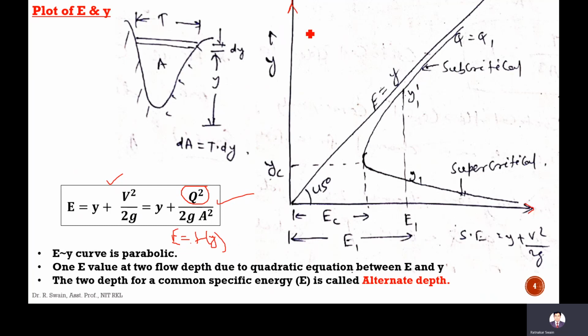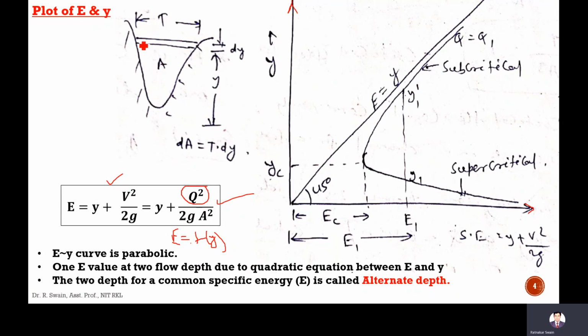This is a quadratic equation because this A contains y, the cross-sectional area contains y. If it is rectangular, it will be b into y, where b is the width. This is the cross section of the channel, let this be the cross-sectional area A, and this is the top width T. So dA by dy is T. The change in area for a change in depth is T.